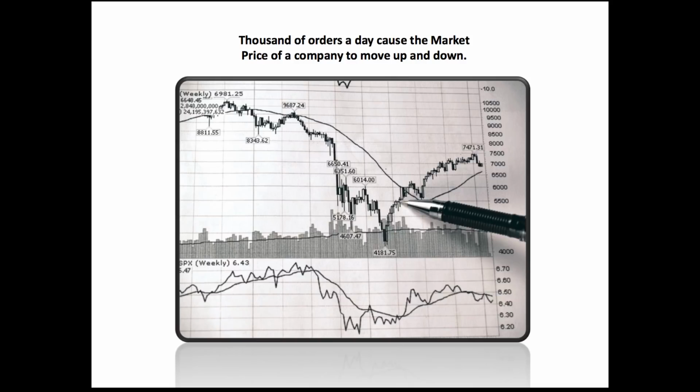So as we look at that scenario a bit on a grand scale, hundreds of thousands of people doing that for any stock, you can see how that market price is moving up and down, because it's not the majority of people that are determining that market price. It's just a few people that are determining that market price. And so what you see is it's going up and down because people don't want to sell their shares for any less than what they could make off of it, and people don't want to buy their shares for any more than what they have to pay for it. And so what you find is that the market moves in these cycles.